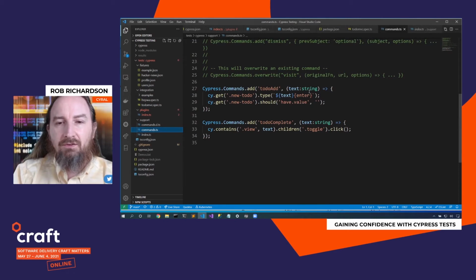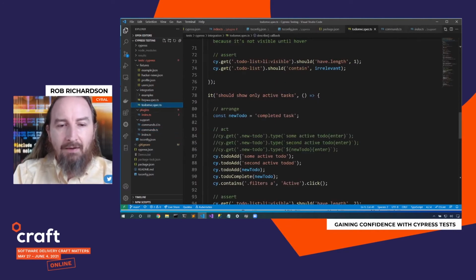It takes in some text. It calls .new to-do, types that text and pushes enter, and then validates that the input box is blank after it finished adding it. Now that's perfect. Now that I've created this command, I can come back into my test and just say to-do add.